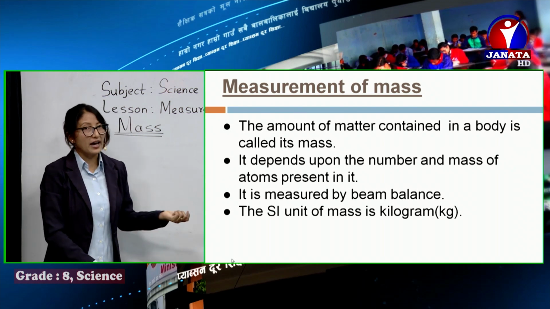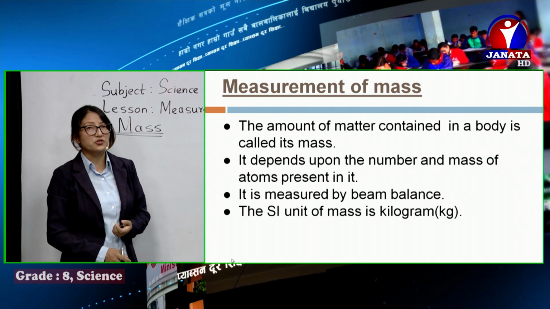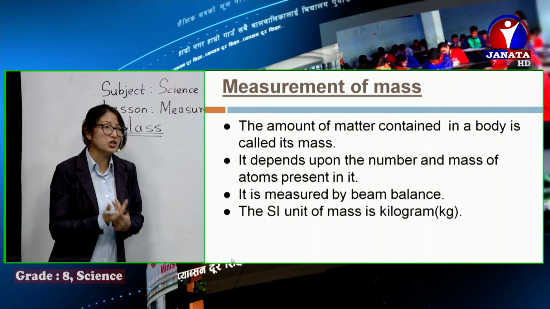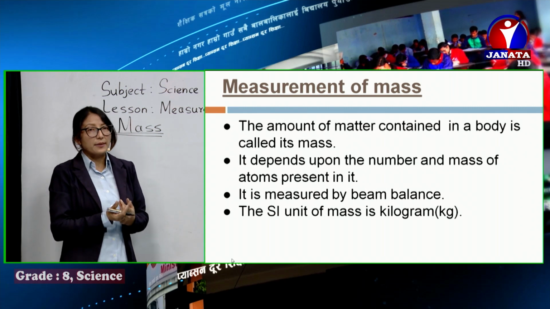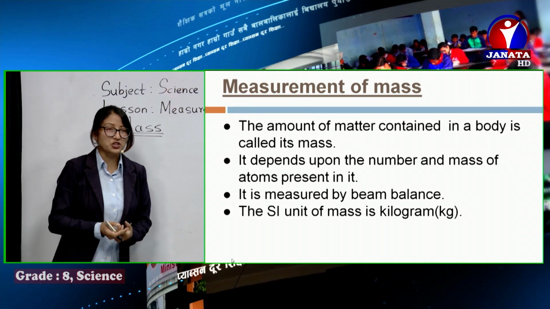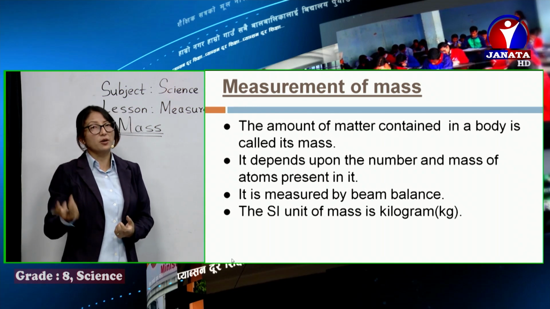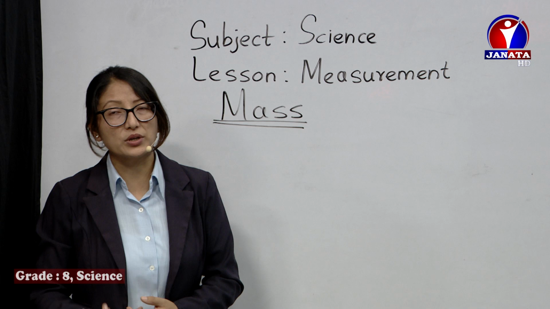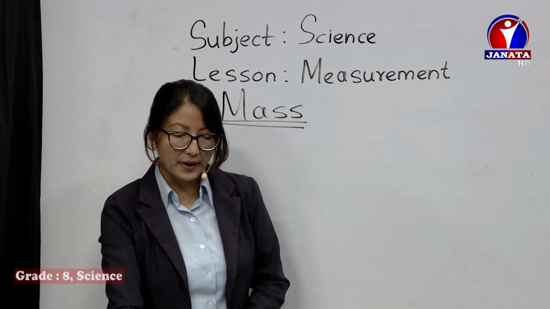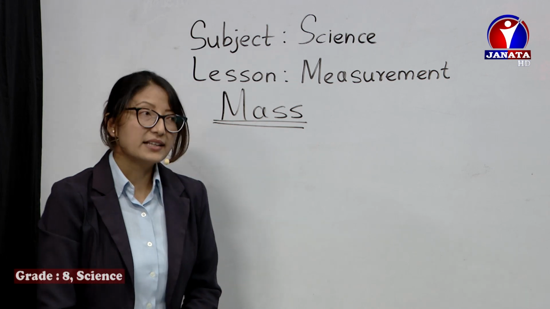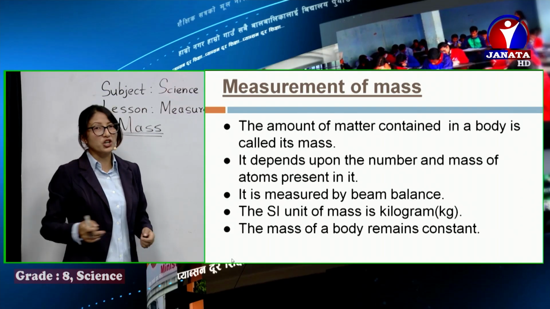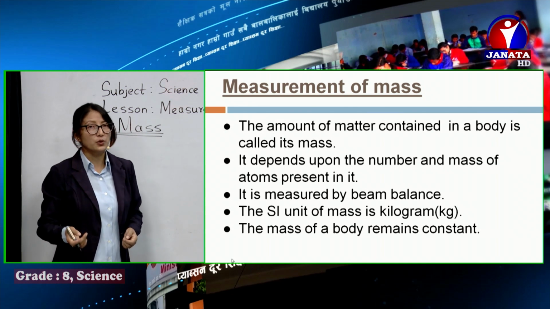Also we have the sub-multiples and multiples of kilogram. If you have to measure a smaller amount of mass, then we use milligram, centigram, decigram. And if we have to measure bigger amounts, then we use quintal, ton. These are the units for measurement of mass. And as I've already said, mass always remains constant. It does not vary from place to place.